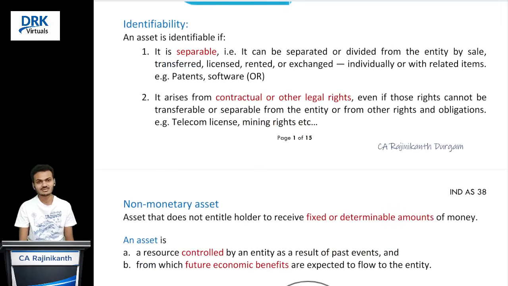Firstly, identifiable asset. An asset is said to be identifiable if it meets either of these two criteria. First one, if that asset is separable, yes, we can say that it is an identifiable asset. Separable means what? We can separate it from the entity. We can divide it from the entity either by sale, exchange or transfer, either individually or together with other related items. For suppose we are having some patent rights and software. Can we sell that? Yes, we can sell. We can transfer. We can exchange. Correct? So we can say that these are separable.